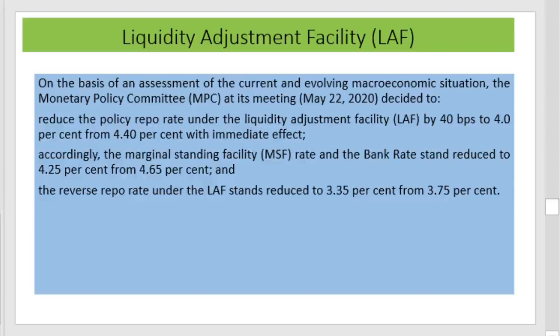Accordingly, the marginal standing facility rate and the bank rate stand reduced to 4.25% and 4.65%, and the reverse repo under the liquidity adjustment facility stands reduced to 3.35% from 3.75%. That is, in May 2020, the RBI decided to reduce the rates of both the repo, reverse repo, and other transactions.